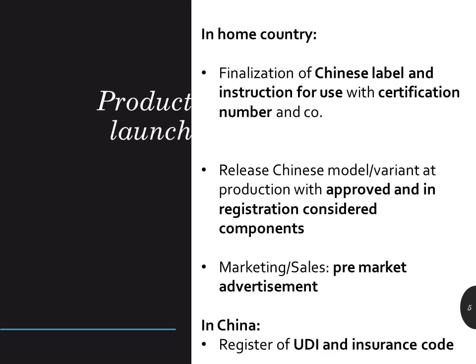The product launch can be differently complex according to the size of the company. The main parties are marketing, product management, project management, sales and the Chinese distributor. The goal of product launch is to place the ordered next new generation product immediately with the Chinese distributor and user. One of the important steps internally is Chinese labeling. On the date of getting the Chinese certification, you can finalize the Chinese instruction for use, system label with the new certification number and enter all special Chinese info in your own quality, production, and customer relationship management tool to produce and order the approved Chinese model or variant.